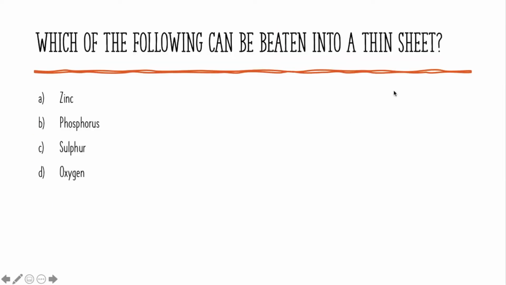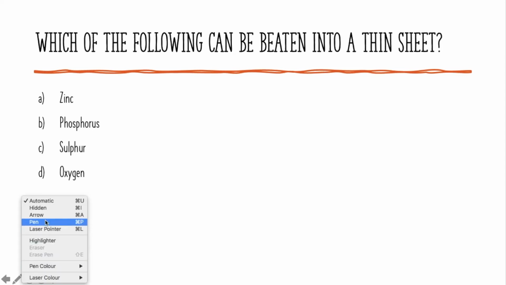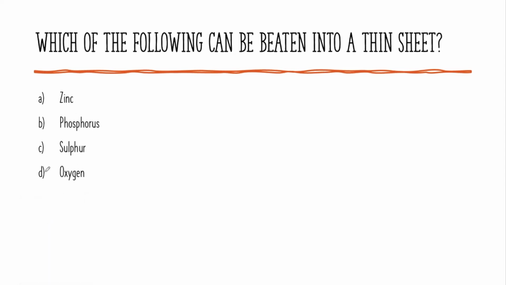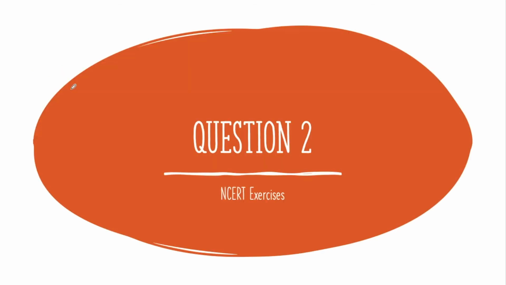Which of the following can be beaten into thin sheets? So let's go from D to A. Oxygen is a non-metal and non-metals are mostly non-malleable. Let's cut that out. Sulfur is another non-metal, so let's cut that out as well. And phosphorus, non-metal again. So the answer is A. Let's see if our answer is correct. Yes, it is.